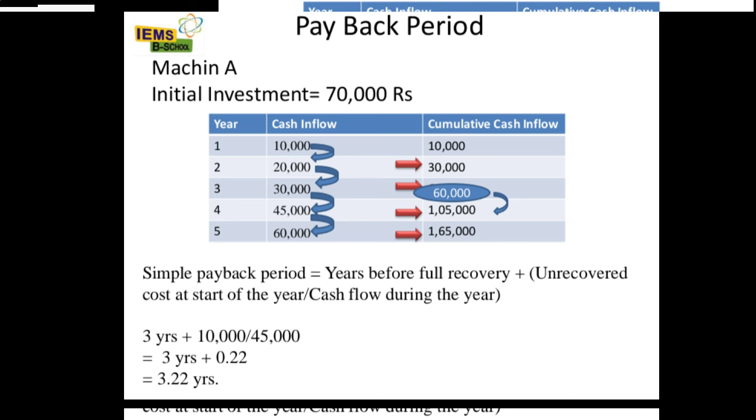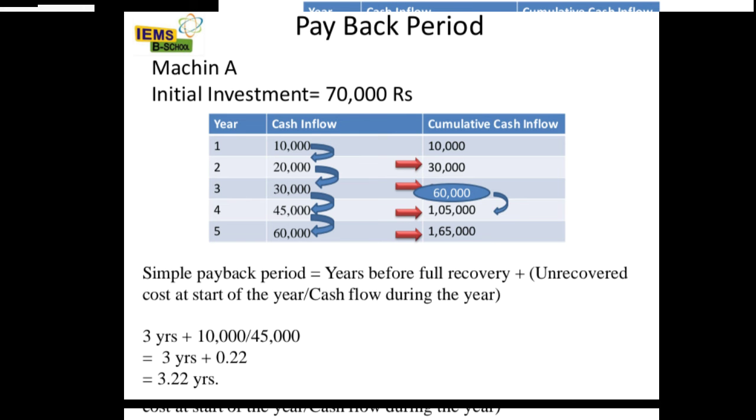By the third year we have received 60,000 rupees, but not 70,000. By the fourth year the cumulative cash inflow is 1,05,000 rupees. But we want to know the actual period when we take back our 70,000 rupees, so it lies between the third and fourth year.